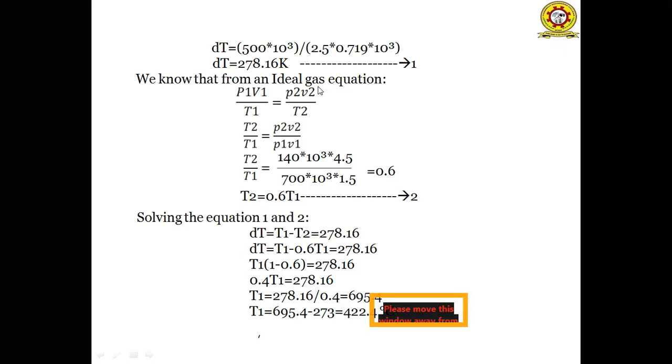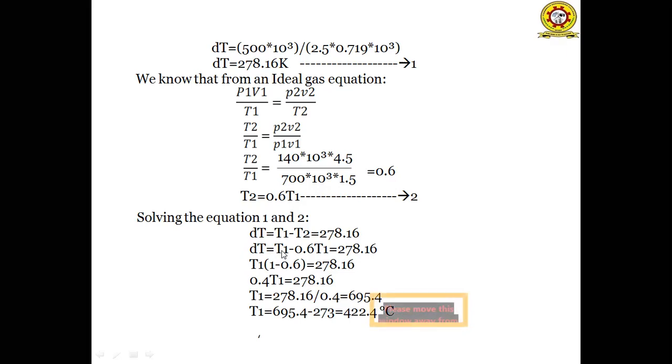By substituting the value of T2 in the first equation, we will get delta T is equal to the change in temperature, T1 minus T2. Since the pressure reduces, temperature also reduces. That's why we are subtracting the final temperature from the initial temperature. So T1 minus T2 is equal to 278.16.